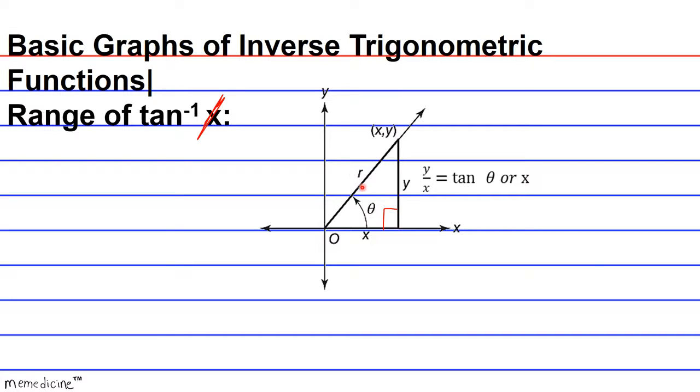So this acute angle in standard position, and the angle is acute because it's written in quadrant 1, which is bound by the quadrantal angles 0 degrees and 90 degrees.